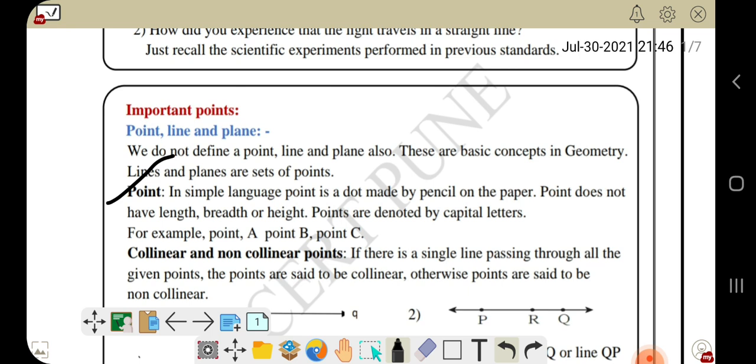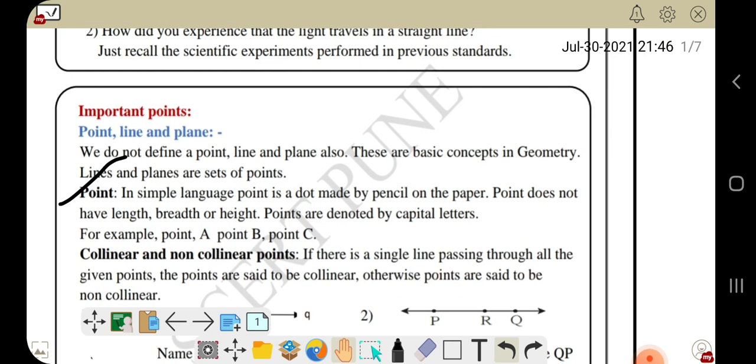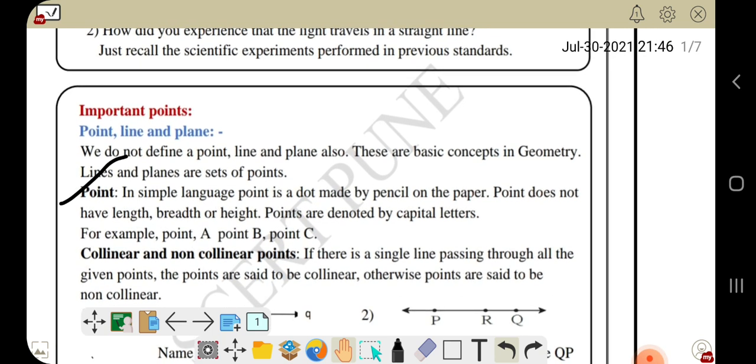Point is a dot made by pencil on the paper. Point does not have length, breadth or height. Points are denoted by capital letters. For example, point A, point B, point C.